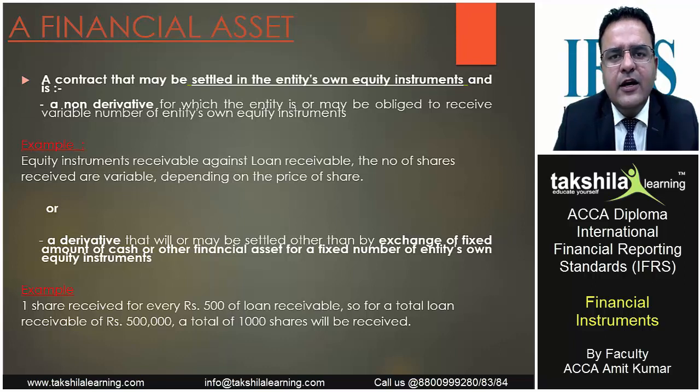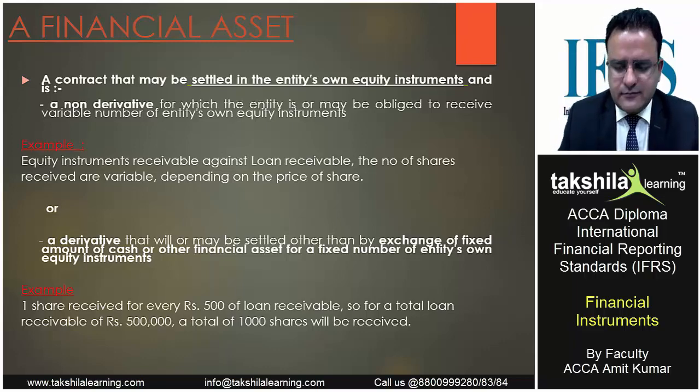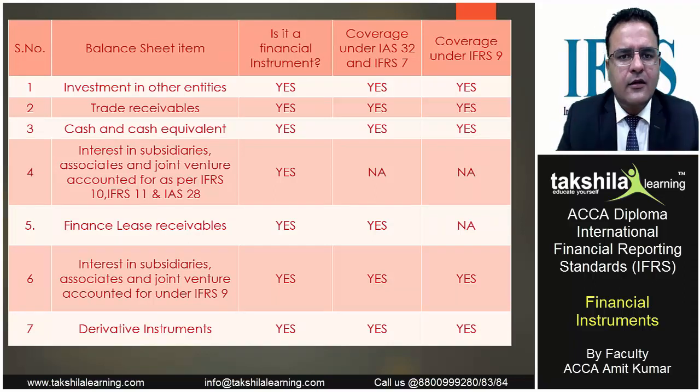Or a derivative that will or may be settled other than by exchange of a fixed amount of cash or other financial asset for a fixed number of the entity's own equity instruments. It may be decided that the entity will buy back a fixed number of shares. So for every 500 rupees receivable, one share will be received. If there is a total receivable of 500,000, 1,000 shares will be received or bought back by the company.